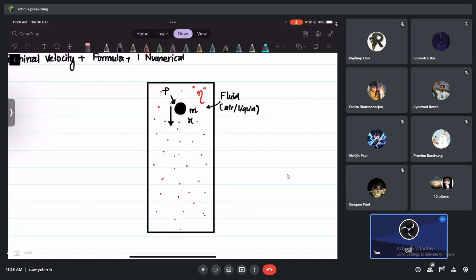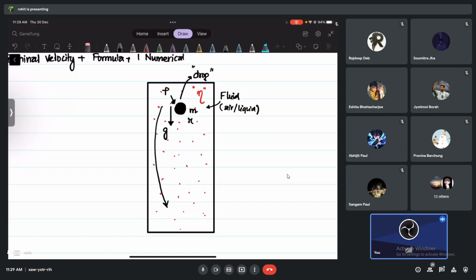The moment we are not applying any force, we're just dropping it. Don't apply force to make it go down, just release it. So gravity is going to pull it down, and the acceleration due to gravity we already know is g. Now you tell me, will its weight be changing as it falls from here to here?